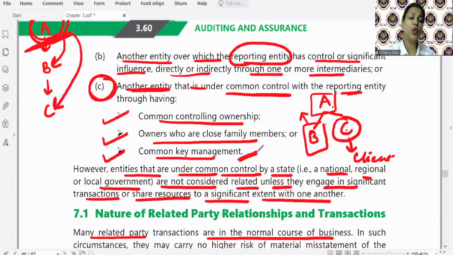A Limited has sold certain goods to unrelated parties at rupees 5 crore. Same value of goods the company has sold to another party, which is a related party, at 2 crore. Now why? So when such is a situation, when auditor finds that there are chances of fraud, then there will be an impact on the auditor's opinion.